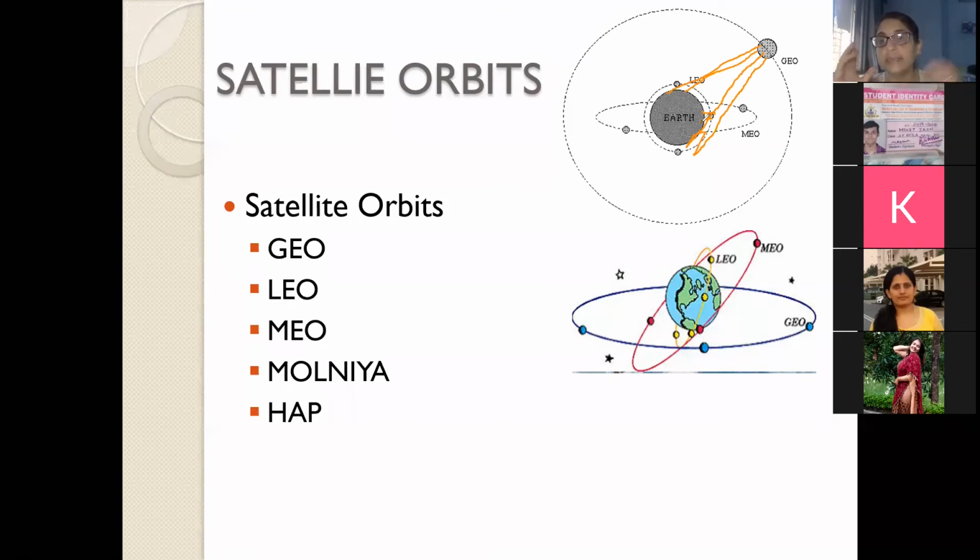I had included that site screenshot also to tell you that it's not that we cannot have 24 hours communication. 24 hours communication does not mean that the satellite should be in a geo orbit because it has a large coverage area, it is stationary with respect to your observer on the Earth. No, you can actually establish 24 hours contact with wherever the satellites are, but the number of satellites required definitely increases with the reduction in the height, because the coverage area reduces.